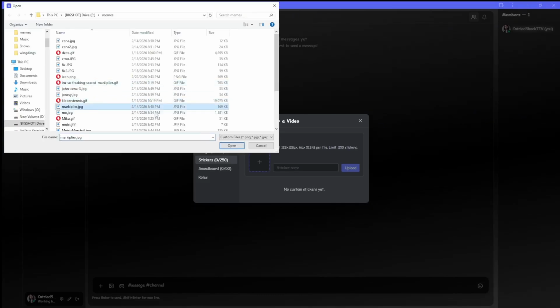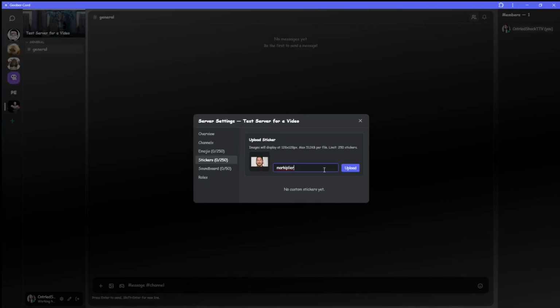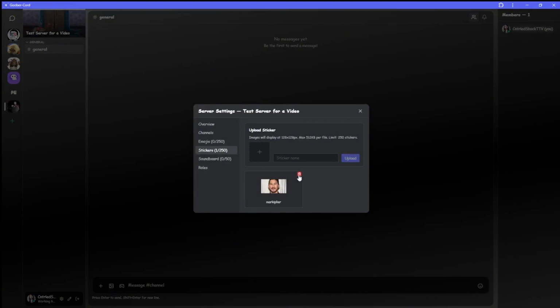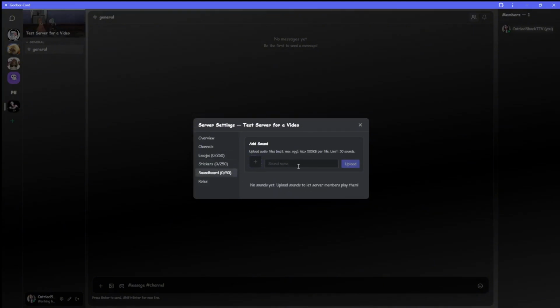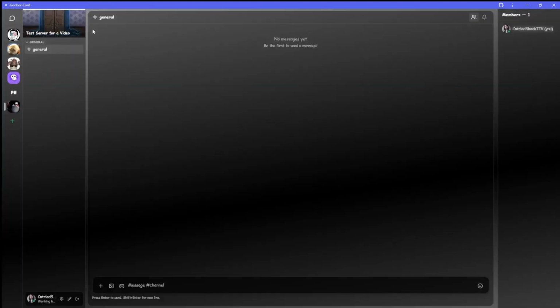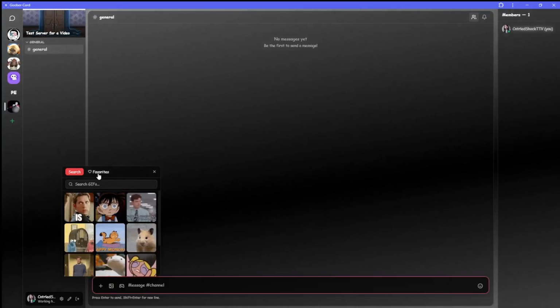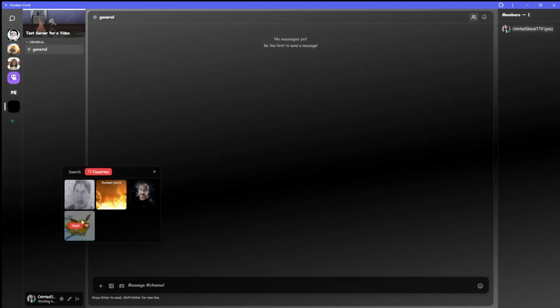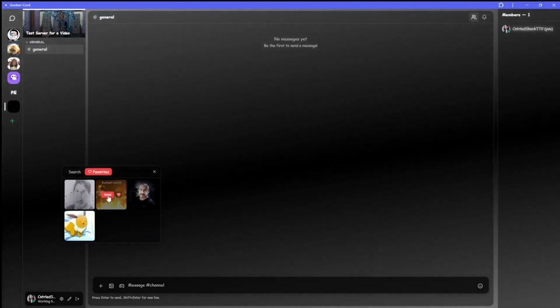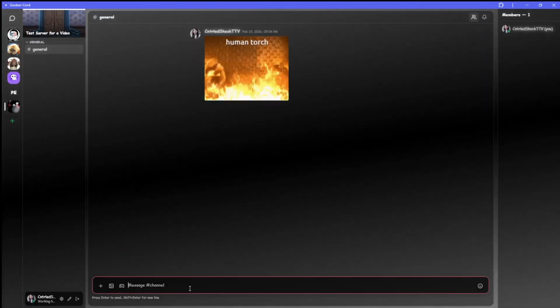Same thing with stickers. You can just do whatever here. Open, send, easy as hell. Soundboards are broken because there's nowhere to play soundboards yet. That will be in a future update. What else? So yeah, GIFs. You have the best GIF library in the world, along with your favorites section, so you can favorite GIFs and send them with just a click of the button. Let me send this Human Torch one as an example.